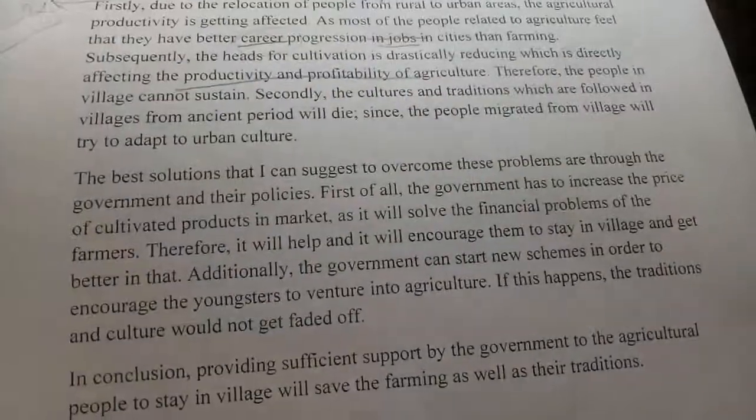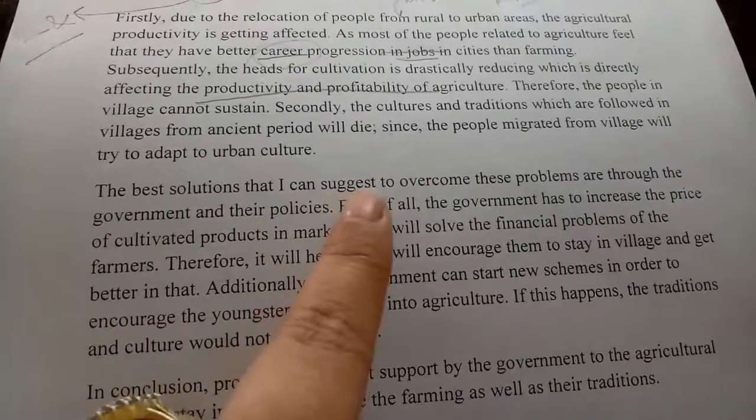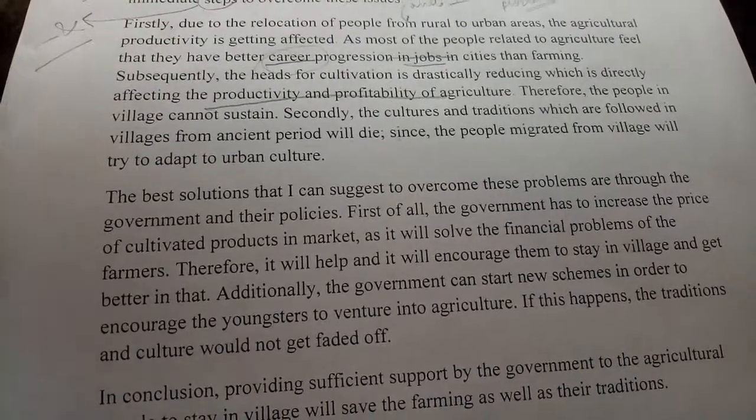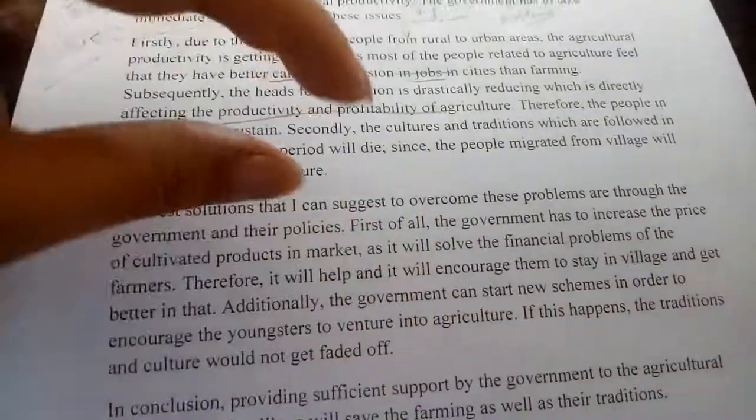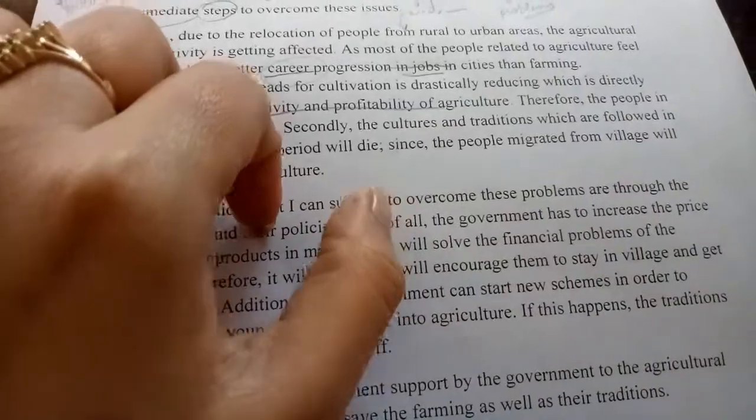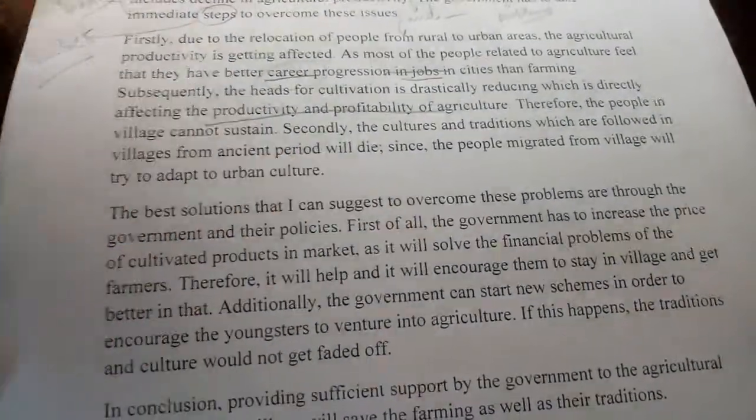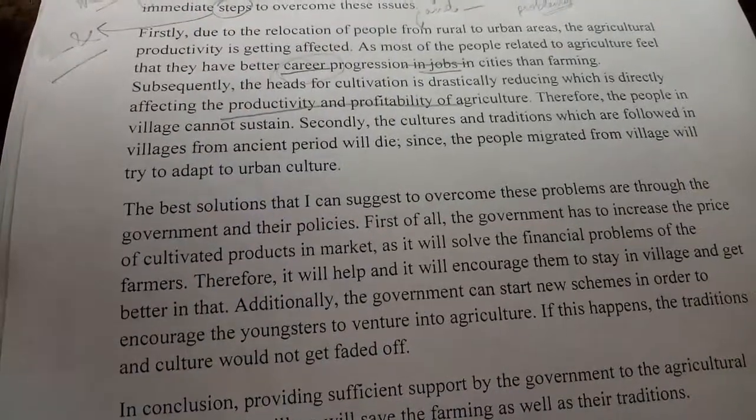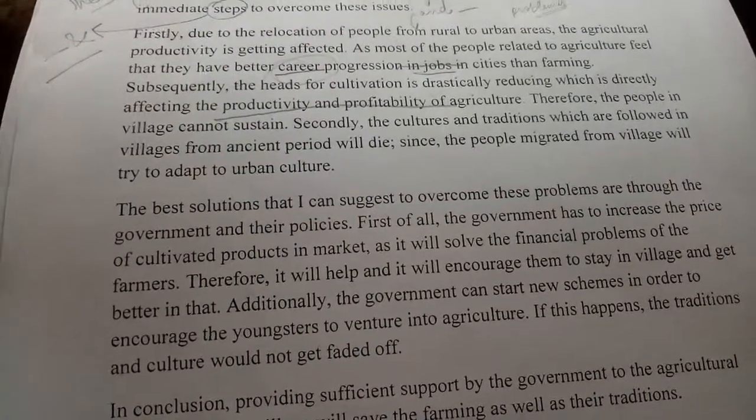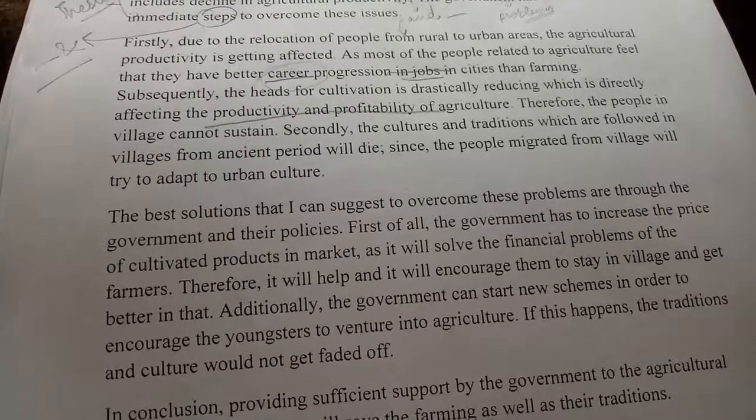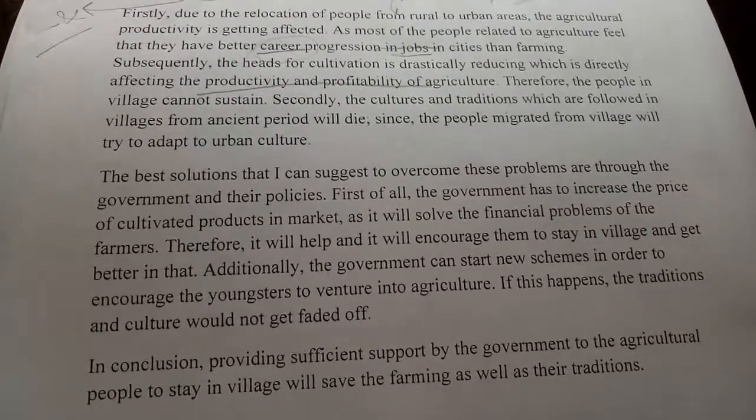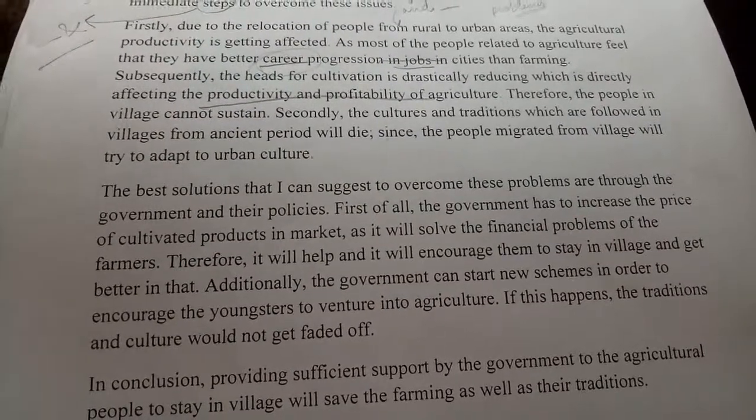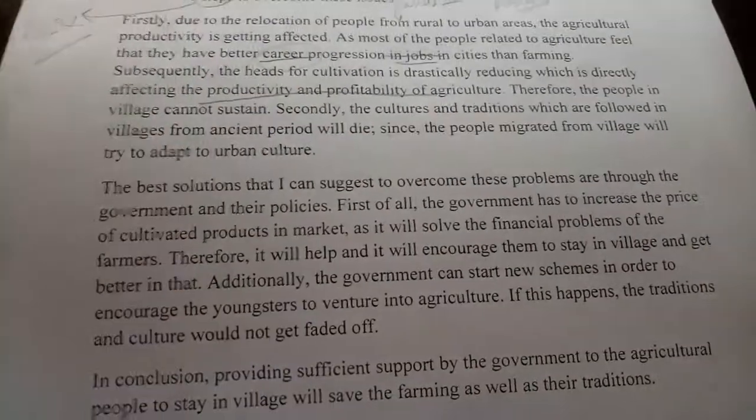Now coming to the third body paragraph, the best solutions that I can suggest to overcome, better you can just skip this part of being on the personal side. You can say the best solutions to overcome these problems are through the government and their policies. First of all, the government has to increase the price of cultivated products in the market, as it will solve the financial problems of the farmers. Okay, this is fine, you have explained it.